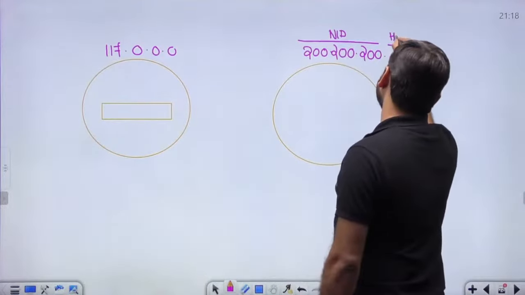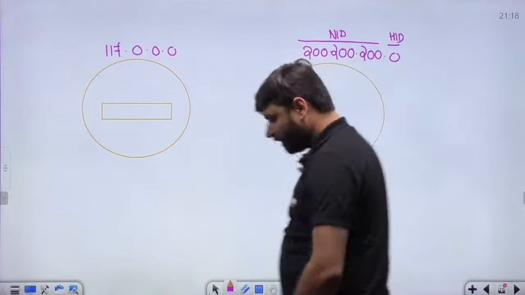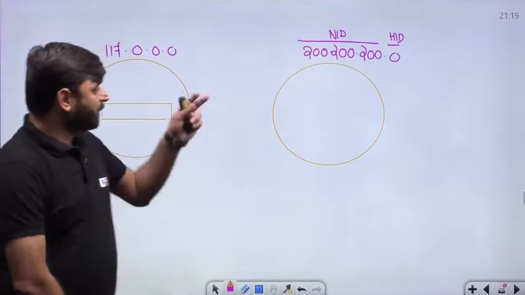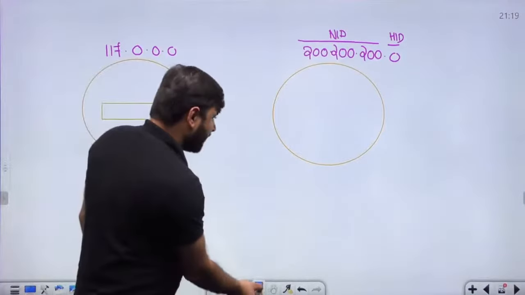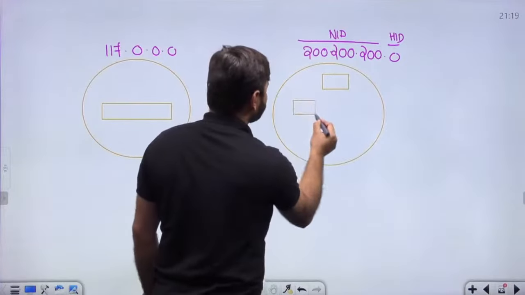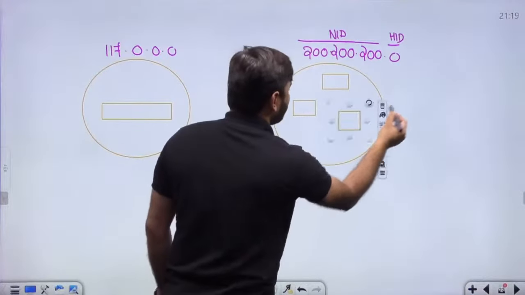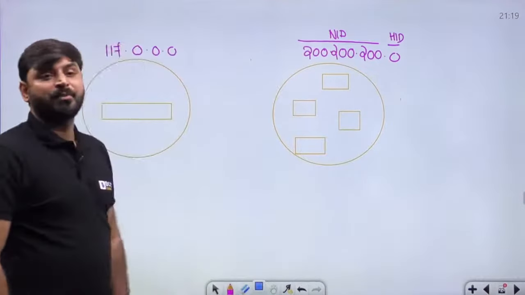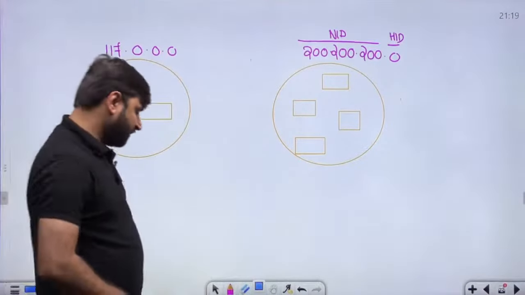24-bit. Host ID, how many bits? 8-bit. Now in this network, many computers are present. It is class C. Class C means 2 power 8 minus 2, so 254 computers are present. Okay.